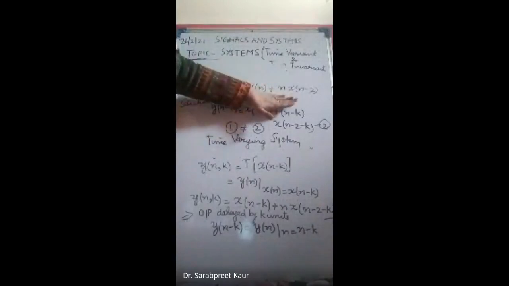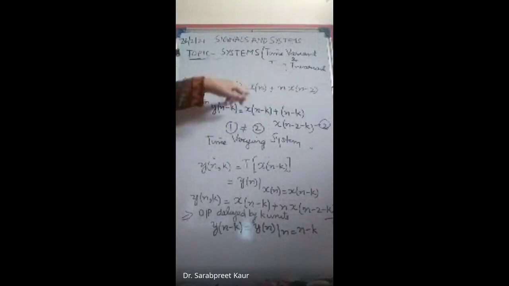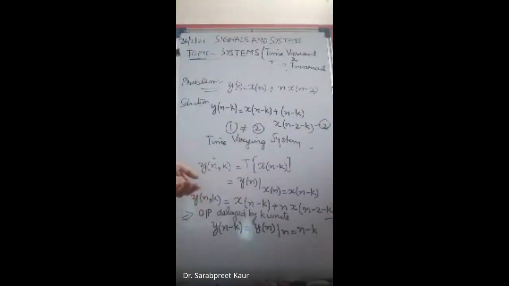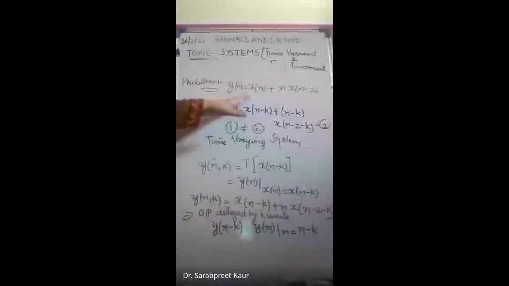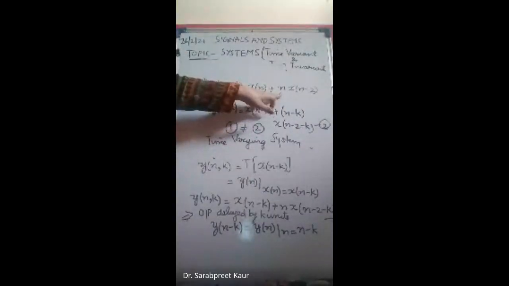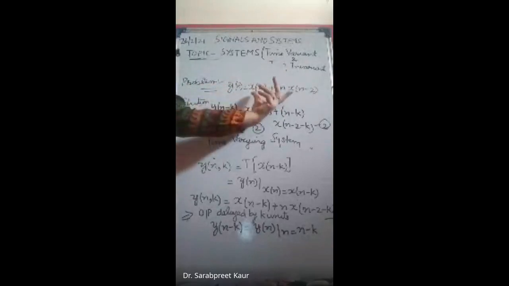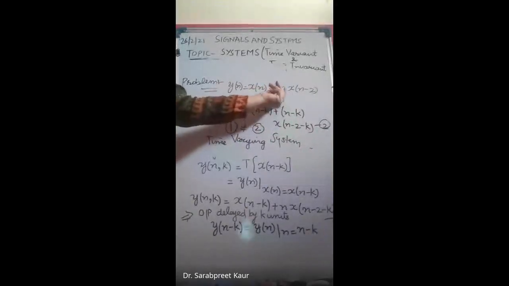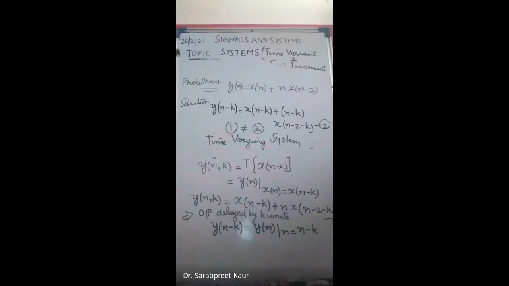That is why if you get a question, even in multiple choice, and your concept is clear, you can tell just by looking that this is time varying. आपको इतना बड़ा करने की जरूरत ही नहीं पड़ेगी। But if you have a question of 5 marks, then obviously you have to do all these steps. But if there is a multiple choice question and you see that there is a time term in the relationship of the input with the output, ये क्या बता रहा है आपको? एक्चुअली ये टाइम ये बता रहा है कि how your input is related with the output. So that is why this is a time varying system.